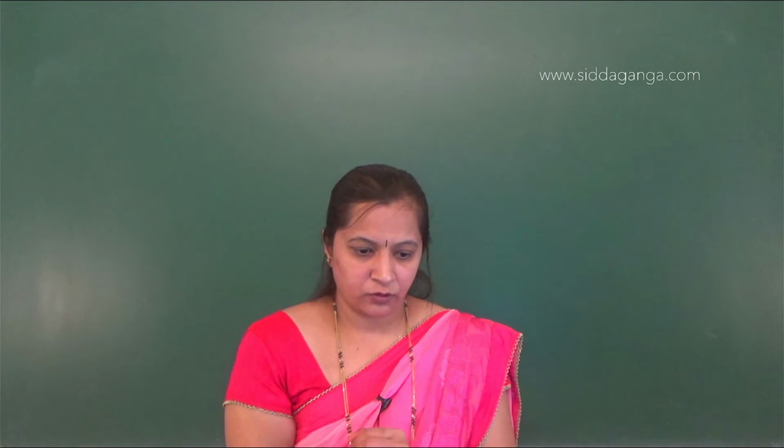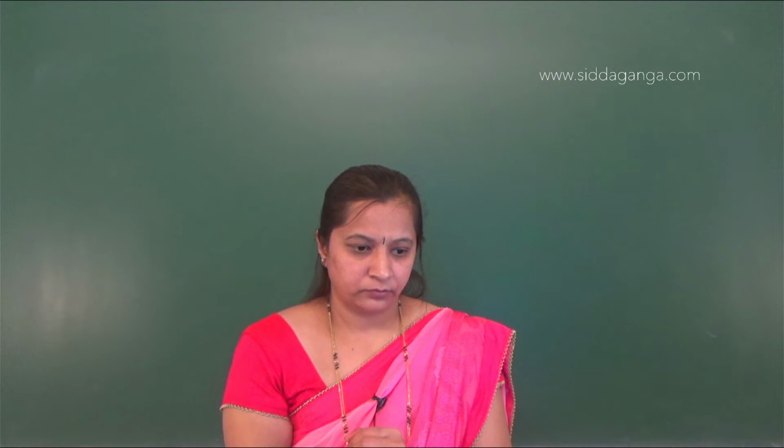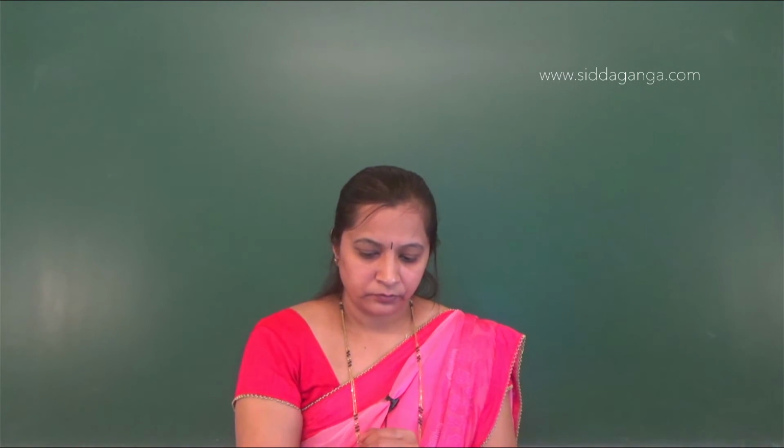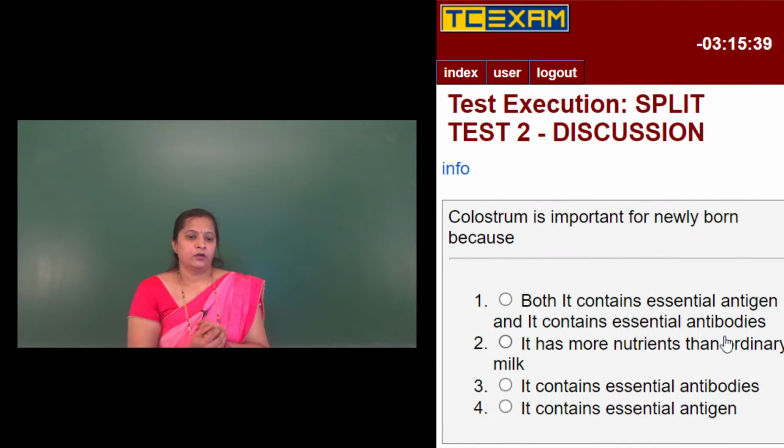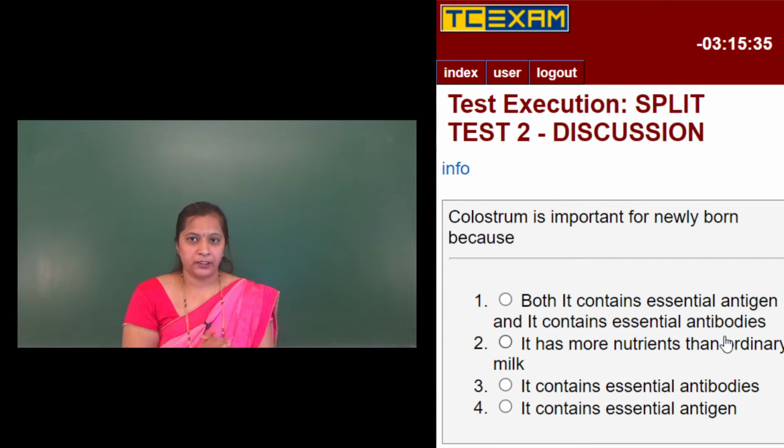We'll move on to the next question. So this completes the botany questions, sexual reproduction in flowering plants. Then we'll go for zoology. The chapter name is human reproduction. So in that, the first question is,